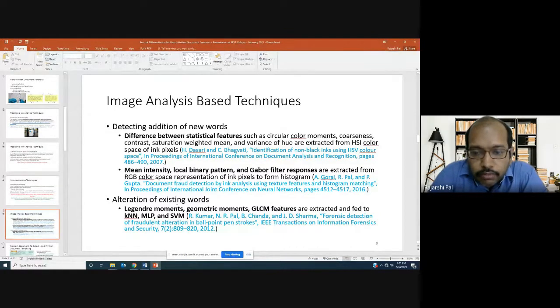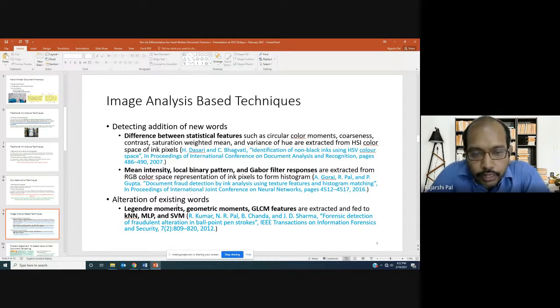It's a 2012 IEEE Transactions paper. Basically, they extracted a few Legendre moments, the geometric moments, and GLCM, the gray level co-occurrence matrix. Once again, GLCM is one popular texture feature, like LBP or Gabor, which is also widely used in numerous applications, right?